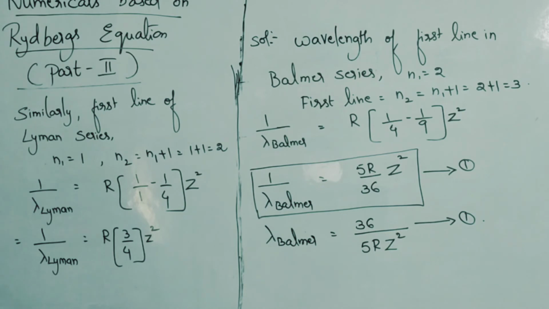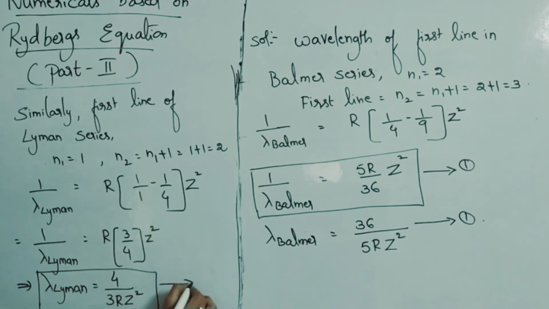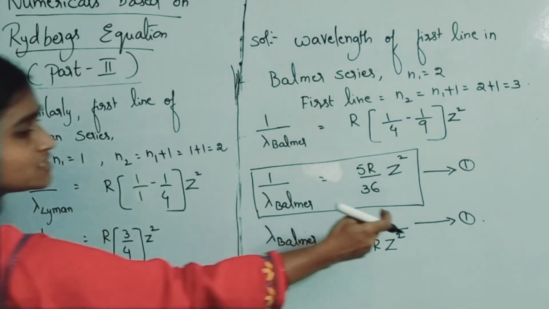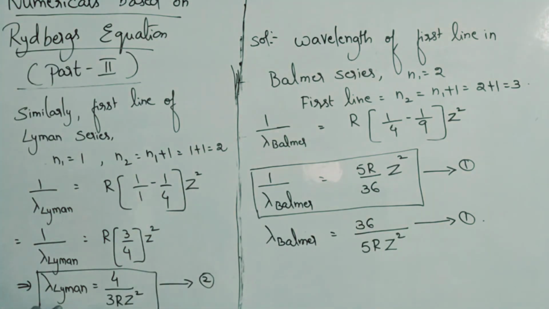Okay, so lambda Lyman, how much did you get? Lambda Lyman is equal to 4 by 3R Z square. This is your second equation. This is your first equation, lambda Balmer, and lambda Lyman is the second equation.